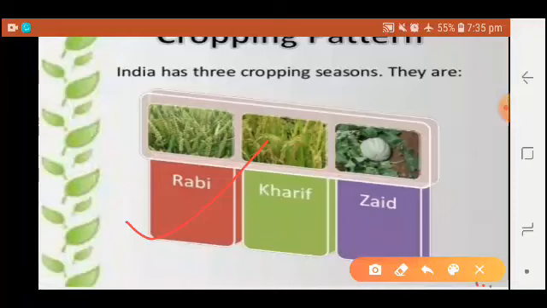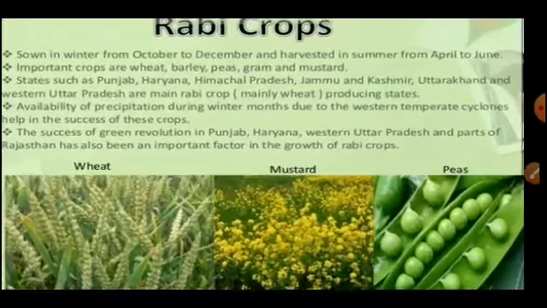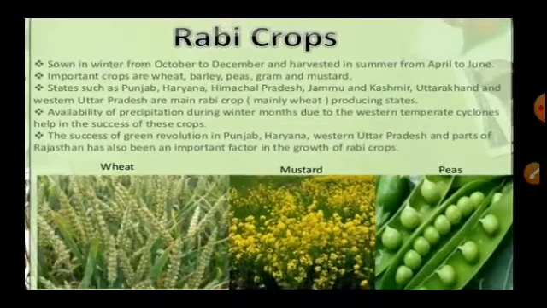First we try to understand the Rabi cropping. What is the basic and important thing about the Rabi crop? Rabi crop is sown in winter from October to December and harvested in summer from April to June. Important crops are wheat, barley, peas, gram and mustard. States such as Punjab, Haryana, Himachal Pradesh, Jammu and Kashmir, Uttarakhand and Western Uttar Pradesh are the main Rabi producing states, mainly wheat.